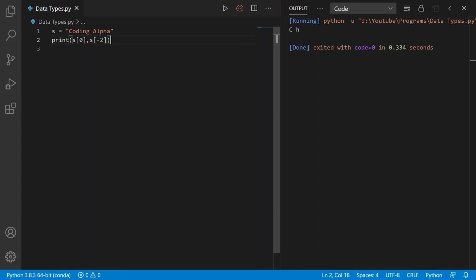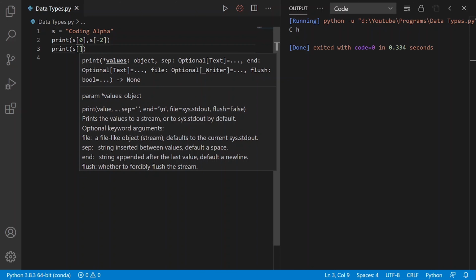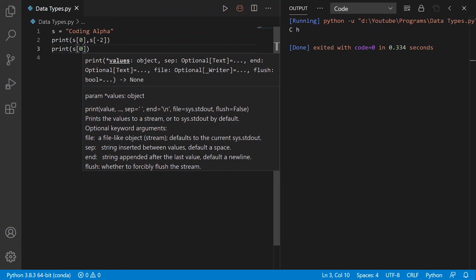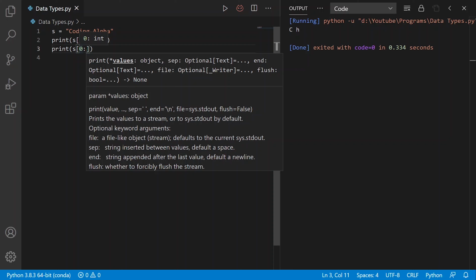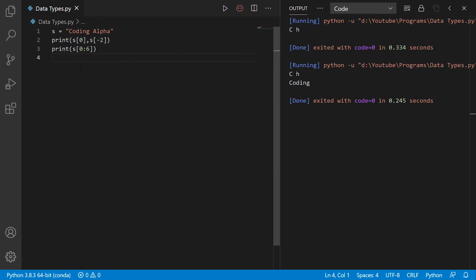Now to access a range of characters in Python, we use the method of slicing. So here I will write print, and I want to extract from s. I have to mention the start index, so I write 0. Here I want to extract the first word, so I will see the last index of this word: 0, 1, 2, 3, 4, 5. I will write 6 here because the last index will not be included in the substring. Execute it and we got the output.